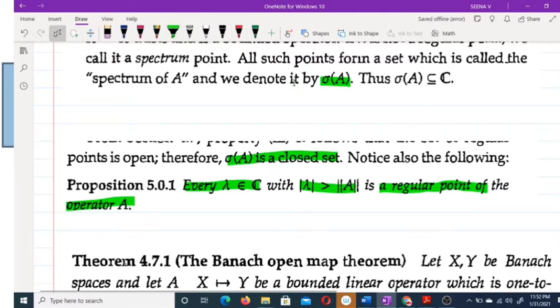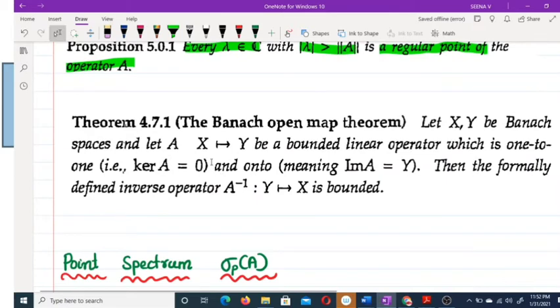So also we have discussed one theorem in our last session, the Banach open mapping theorem. Let X and Y be Banach spaces, and let A from X to Y be a bounded linear operator which is one to one and onto. Then A inverse from Y to X is bounded. X and Y must be Banach spaces. A is a bounded linear operator which is both one-one and onto. Then A inverse is also bounded.